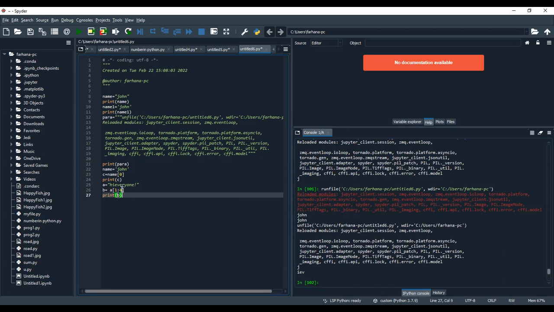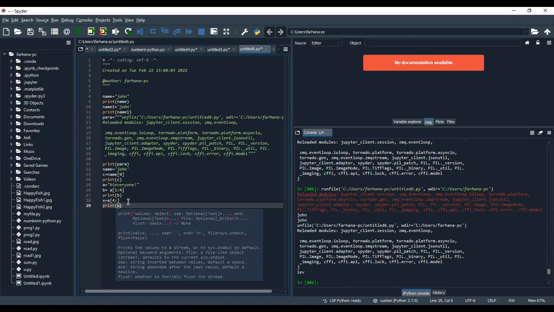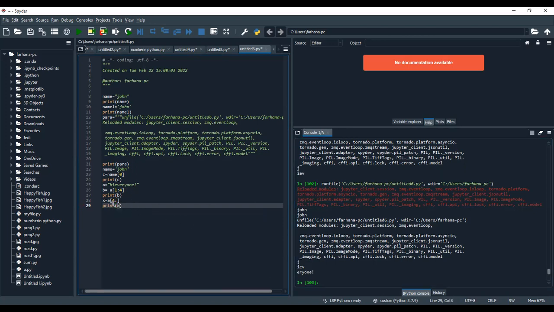Now we want everything. For example, I can take x is equal to A of, for example, 4 to nothing. 4 to nothing means up to the last character. So we are going to print x, and whatever is present in x will be displayed. Let us check what is present from the fourth position: 0, 1, 2, 3, and 4. This is the fourth position. From here, everything will be printed.